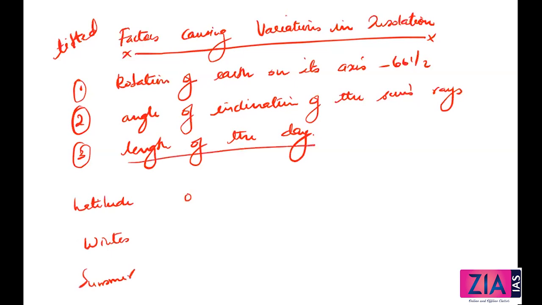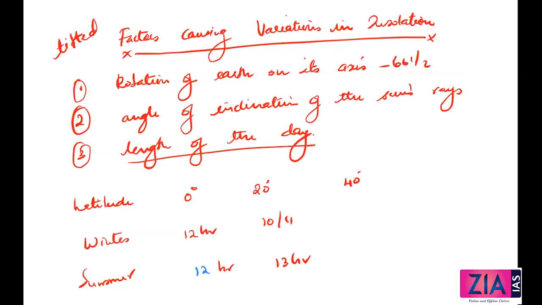Okay, if latitude is 0 degree, that means equator. Winter time, 12 hours at the equator, and in summer time also 12 hours. Okay, then latitude 20 degree, 20 degree both north and south, you can imagine. Winter time, the day is actually reduced to 10 or 11 hours. Okay, and summer time it is like 13 hours. I'll explain. Latitude 40 degree, winter time, it is actually 9 hours, and summer time, it is coming around 15 hours. Okay, I'll explain this one.